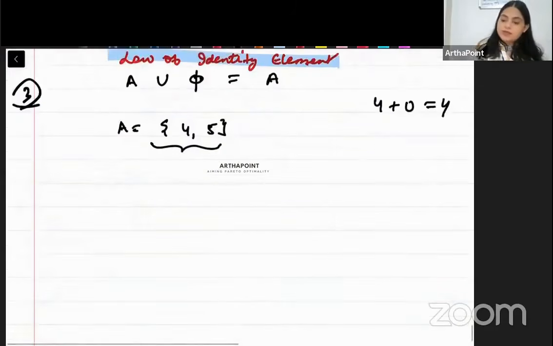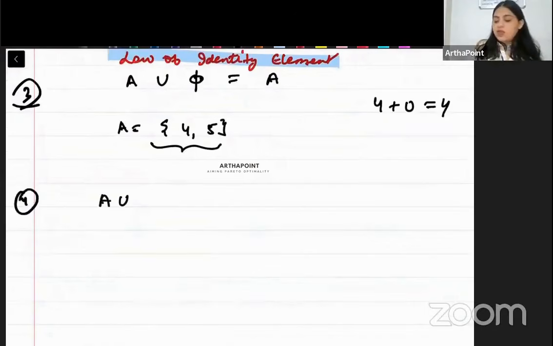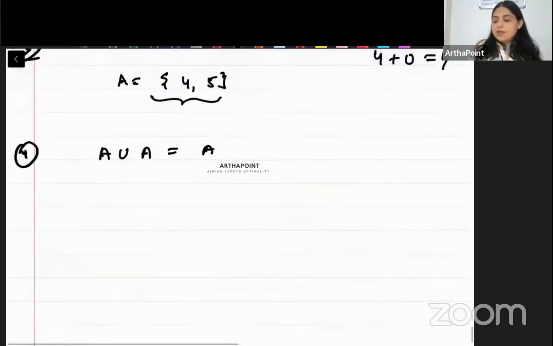Next, fourth property. A union A is A. Just take an example. Beta, A suppose 4, 5, 6 है.